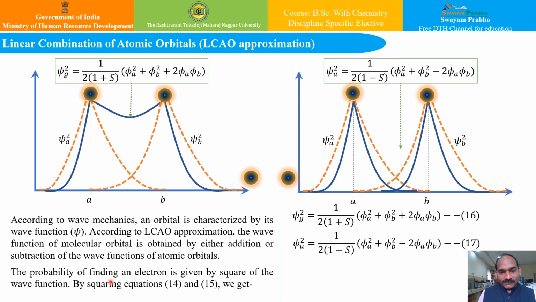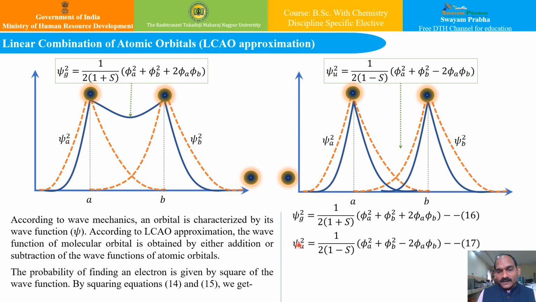So the probability of finding the electron is given by the square of the wave function, by squaring equations 14 and 15 that we have just now seen, wherein the bonding and anti-bonding molecular orbitals have formed. And if we sum up, we get psi square of the g part, that is the even parity part, and psi square of the u wave function part.